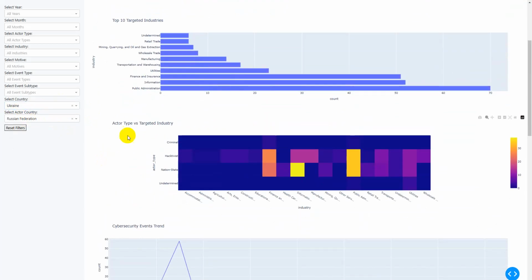And you can see all the industries that have been under attack, where the attacker type was mostly nation state, and the focus has been in the information area. And second comes public administration. These two are the most focused areas of attacks from Russian Federation towards Ukraine.